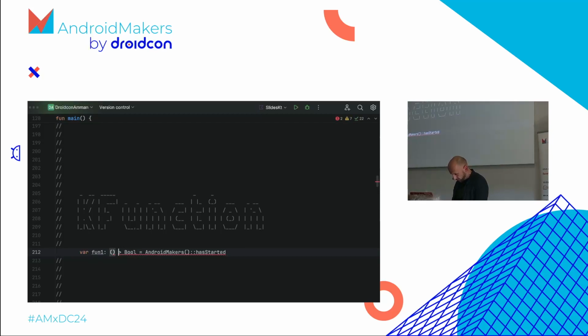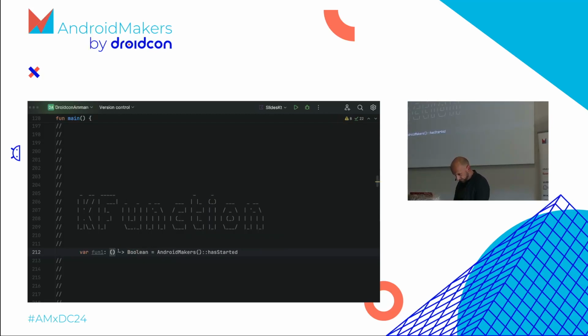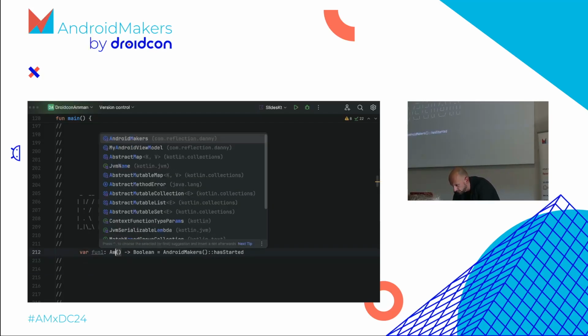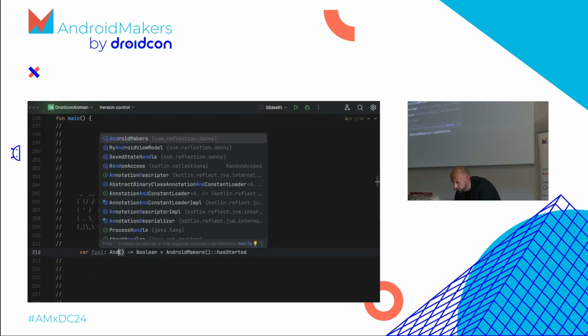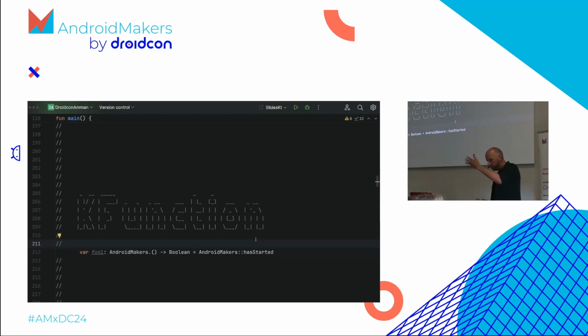Wait, there's something missing here. That returns a Boolean. Actually, it should be a class on Android makers, isn't it? Oh, wait, I know. Here's my mistake. We put Android makers, that's a class, and this is a class on the. Oh, cool. So I could declare that this is just a lambda. I need an instance of Android makers to return a Boolean.